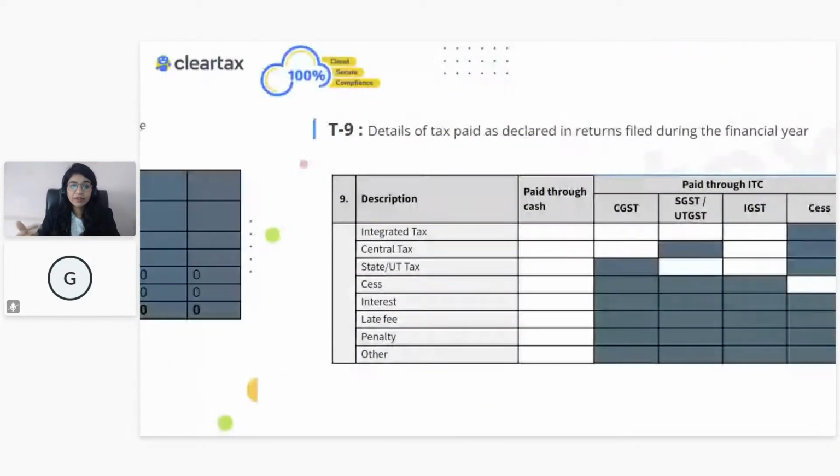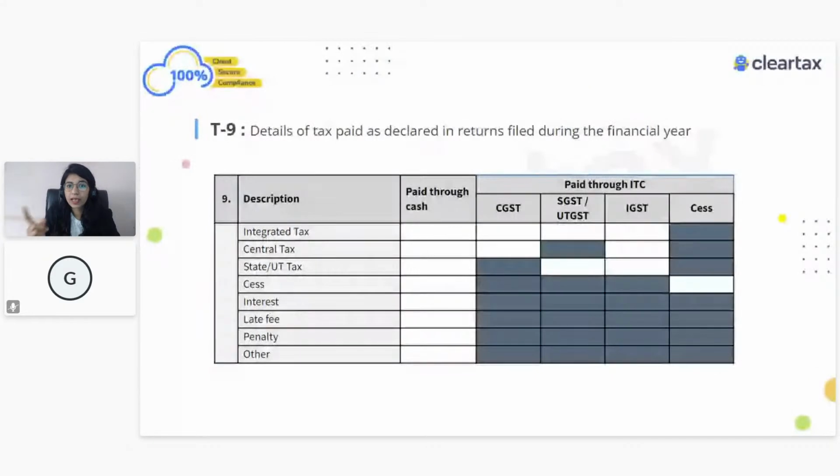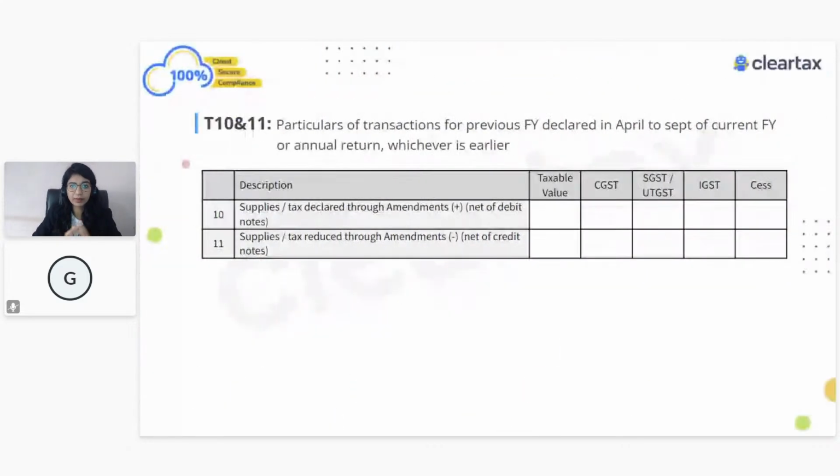Then the next table we refer to is table number 9. What exactly are they saying? Okay, just tell me how you have paid those taxes. It shows taxes paid through cash and through ITC. So show me whatever liability you are showing, how you have discharged that liability. What was the payment through cash and what was the payment through ITC? And here it also shows the tax payable part. Just make sure this is auto-populated information. You cannot edit it. Right? Why I'm saying this, we are going to discuss in detail about this particular part.